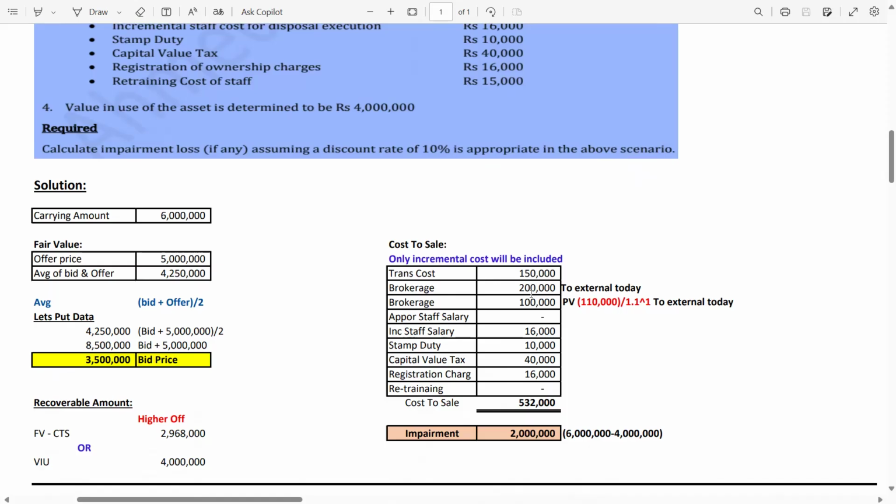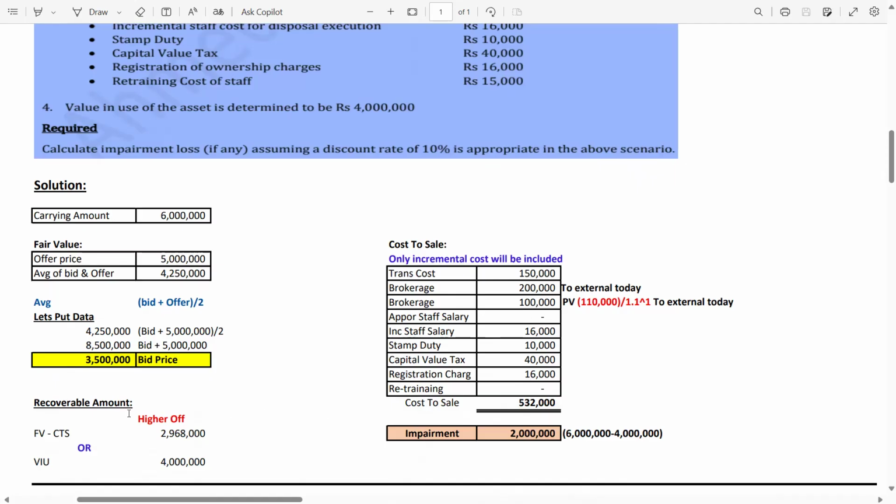Apportionment of staff salary is nil, incremental staff salary 16,000, stamp duty 10,000, capital value tax 40,000, registration charges 16,000. Retraining cost is nil because it is not part of cost to sale. The cost to sale is 532,000.